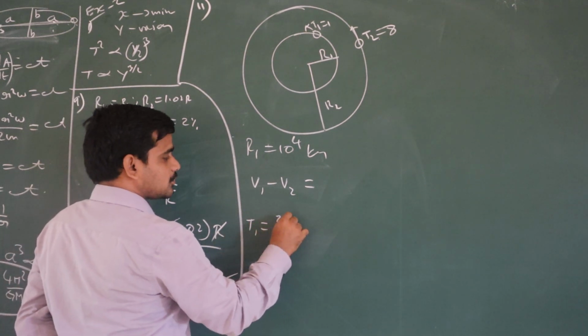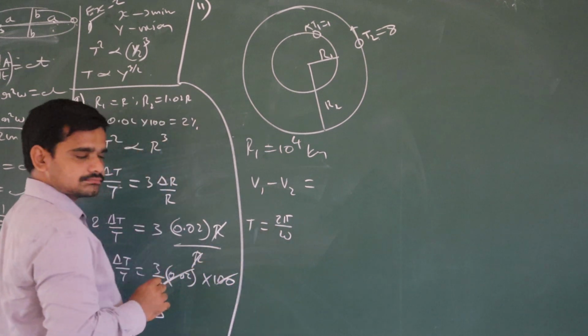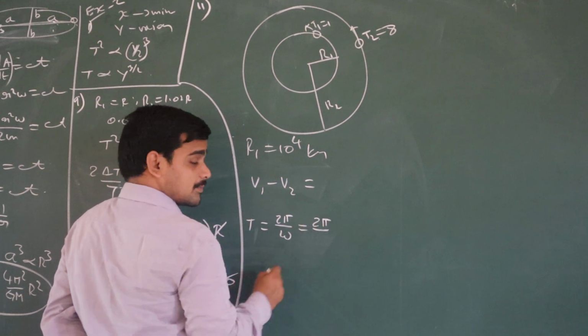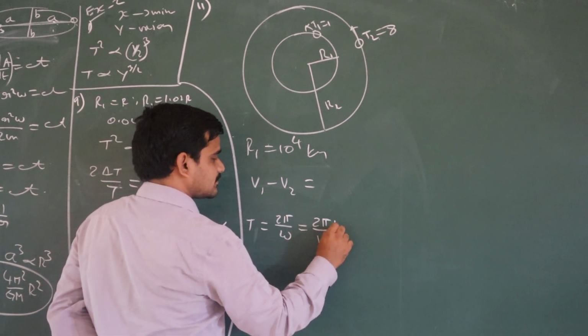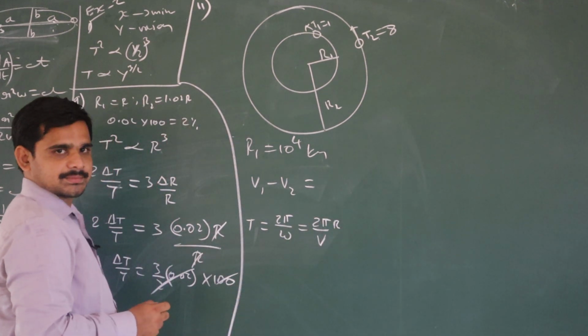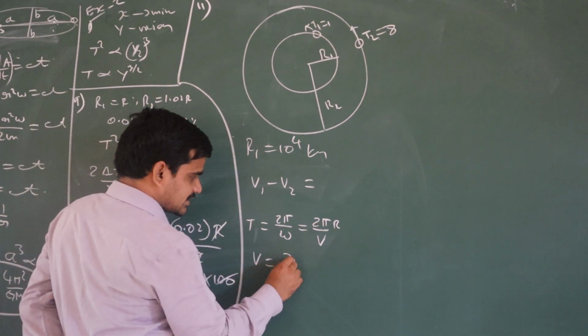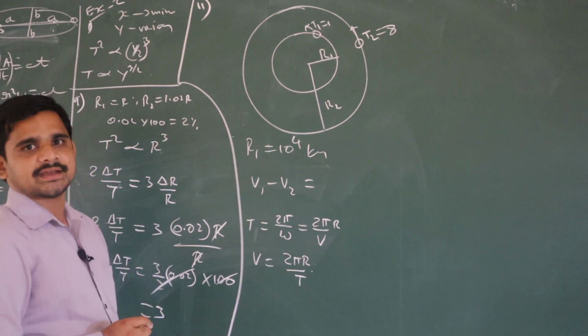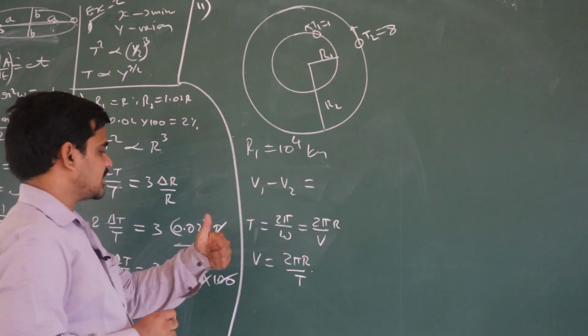The time period is 2 pi by omega. What is omega? Omega is V by R. From here, tell me, V is equal to how much? V is equal to 2 pi R by T. Correct? Right, got it.